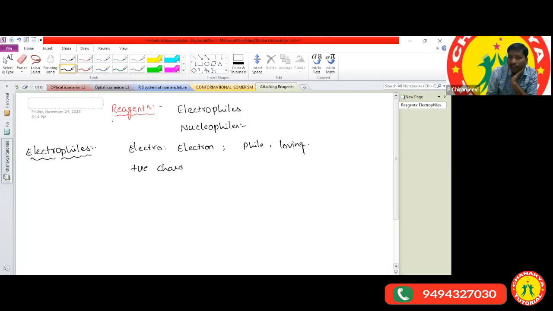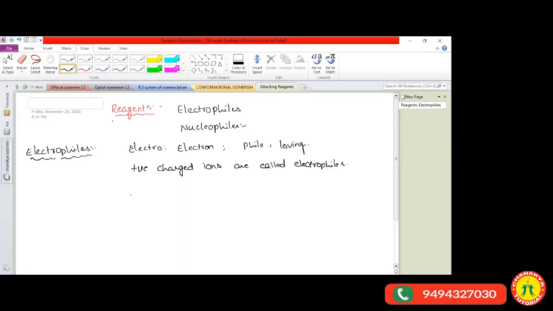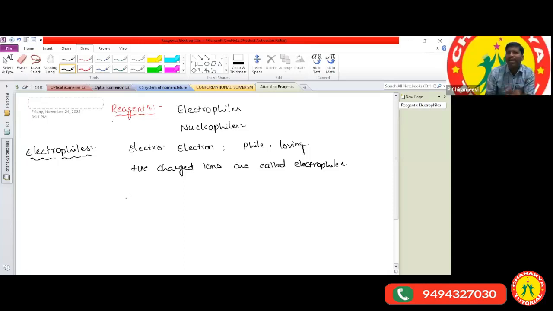So positively charged ions are called electrophiles. If they have a positive charge, they are electron deficient, right? When they get a positive charge by losing electrons, they are electron deficient.